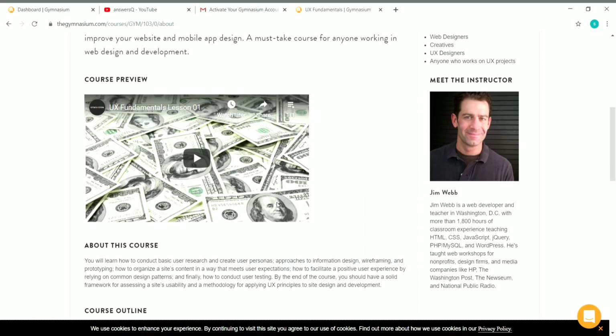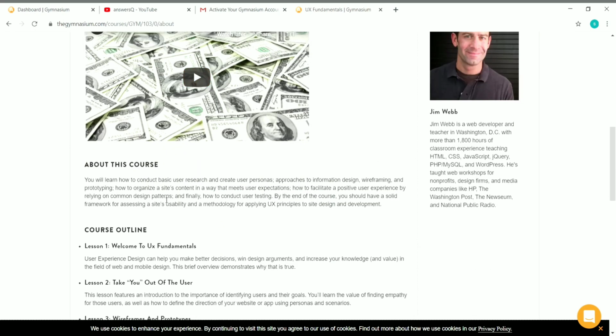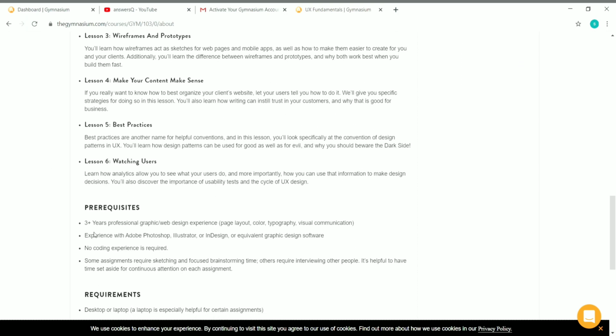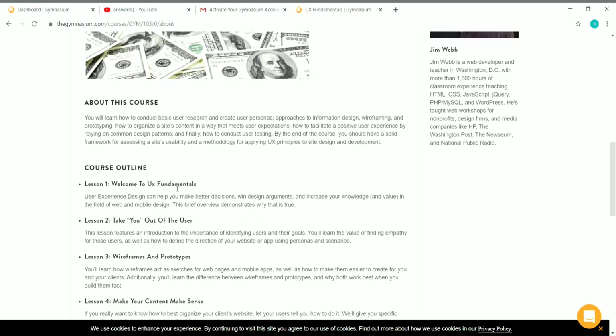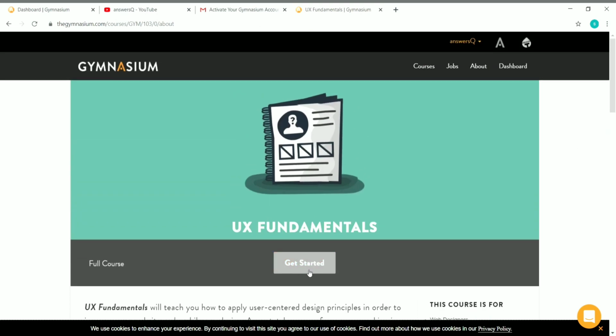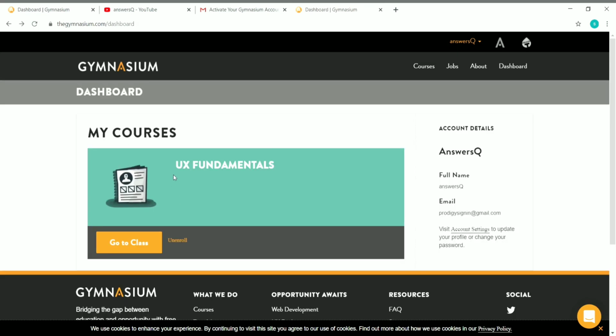And here it is. Here is the course preview, and they have given a few lines about this course, and here is the course outline, like what are the lessons you will be learning and prerequisites and requirements, everything is given. You can just look into it. So you can see here a get started button, just click on it. So that's it. Now we have enrolled in the course UX Fundamentals.